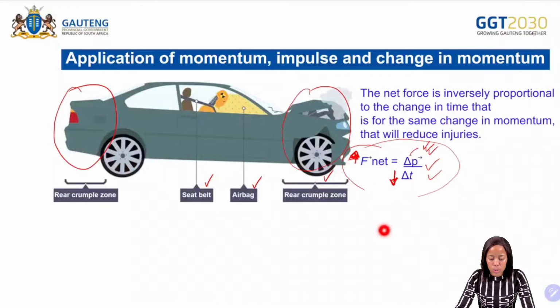So normally this question in the exam is about 3 or 4 marks. You need to be able to state the application of momentum, impulse and the change in momentum, and you also need to know how to use this formula or to explain the statement there.